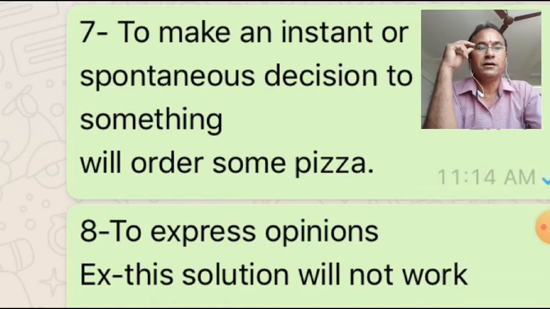And eighth one, to express opinions. If you want to express your opinion, then you will have to use will. This solution will not work. So here your opinion is that this solution may not work. So we have used will not work if it is your opinion.